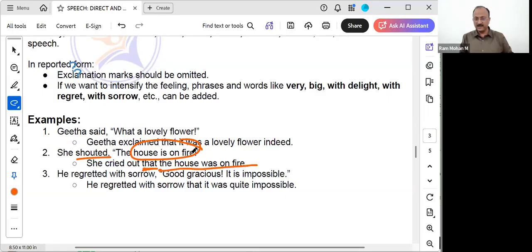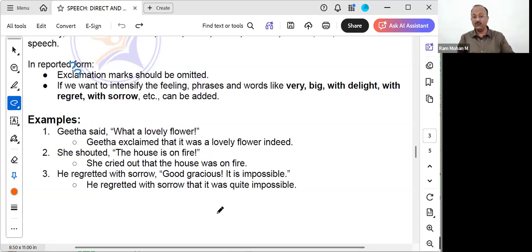Here you see the exclamatory marks, whatever we have written, those are removed. She cried out that the house was on fire, followed by a full stop. Got it? Next, we'll see he regretted with sorrow. He regretted also with pain or sorrow. Good gracious, it's impossible. That means he tried a lot of times, but still it was not possible. So what did he use? Good gracious, it's impossible. See here, we use the exclamatory sentence.